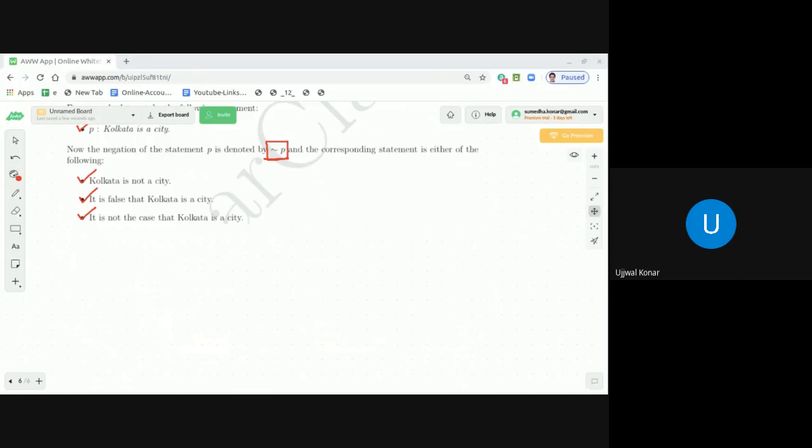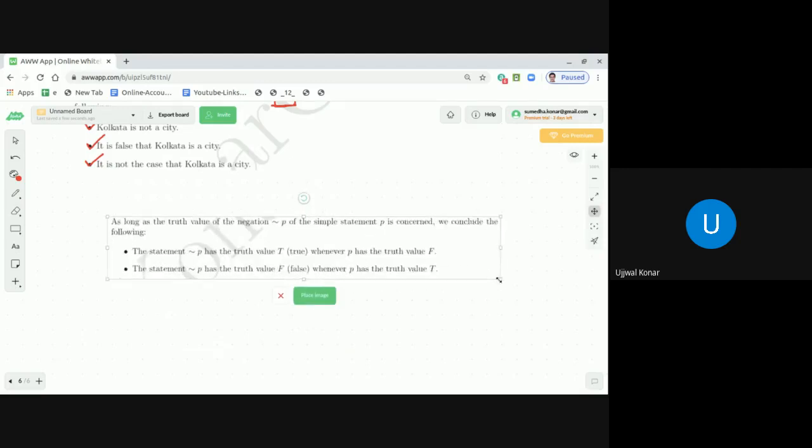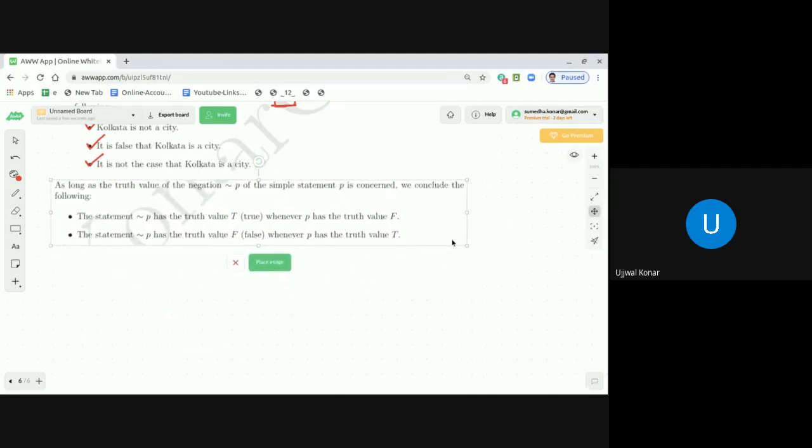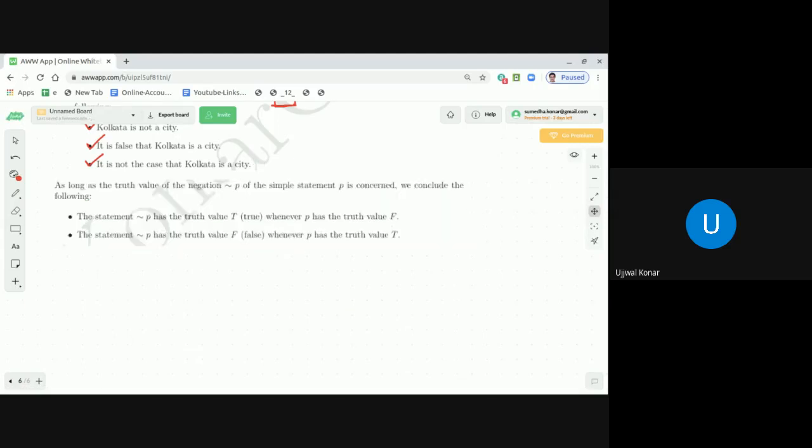Now, as long as the truth value of negation of P is concerned, what can we say, dear students? First, let me place this in front of you, and after that I will discuss. As long as the truth value of the negation, tilde P, of the simple statement P is concerned, we conclude the following.